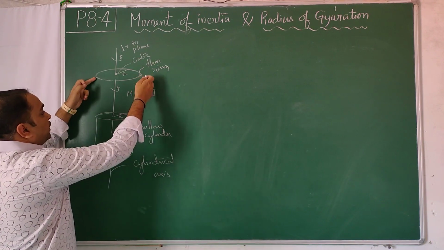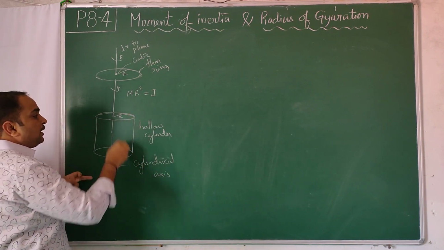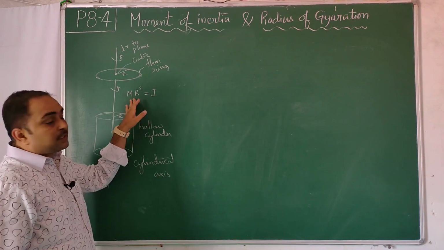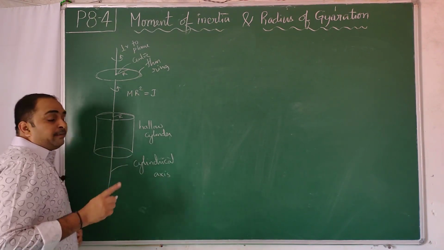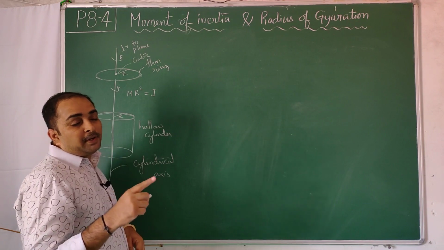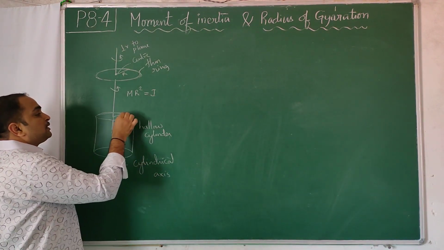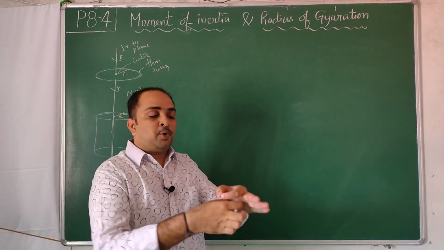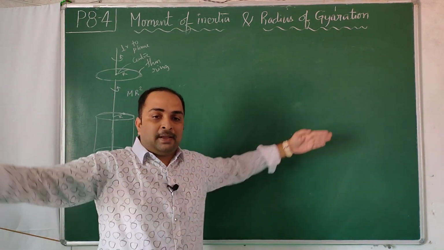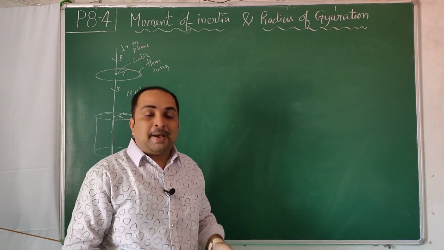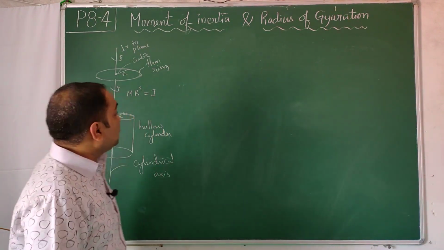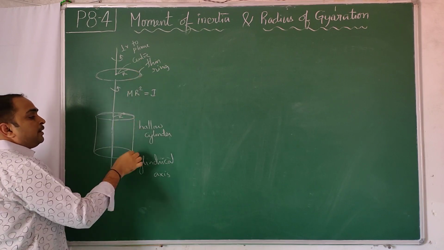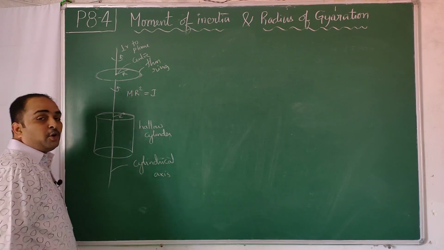When you increase the distribution like this, parallel to the axis, that will not change the formula of the calculation. Why? Because in the definition, I is equal to mass into perpendicular distance from the axis. You keep adding mass, ring over ring. You kept one ring, then on that you kept one more ring. You are not keeping rings like this, you are keeping rings parallel to the axis. So the formula will not change. Only difference is if the mass of one ring is say 10 grams and you keep 100 rings one over the other, this will be 1000 grams. Formula remains the same.